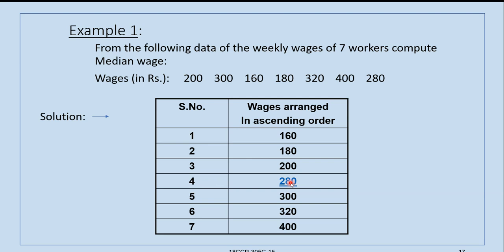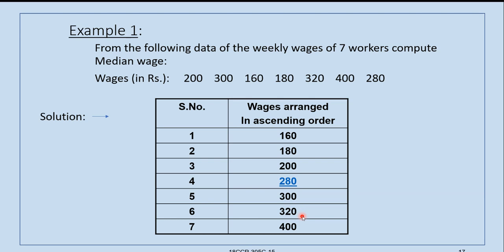But please understand here, the arithmetic mean may not be exactly 280, because sigma x divided by the number of items n is the arithmetic mean in individual observations. So if you take this total and divide by 7, the average may not be 280.